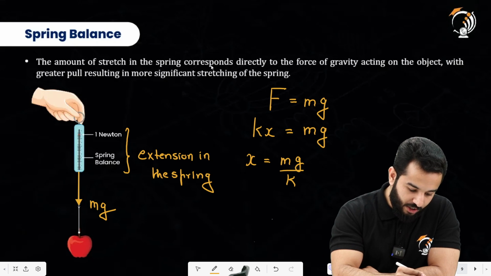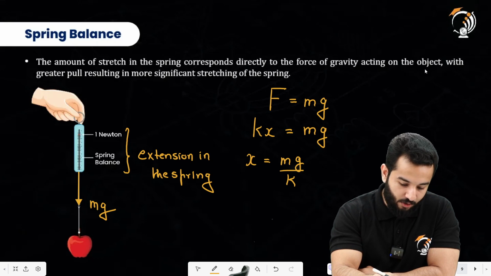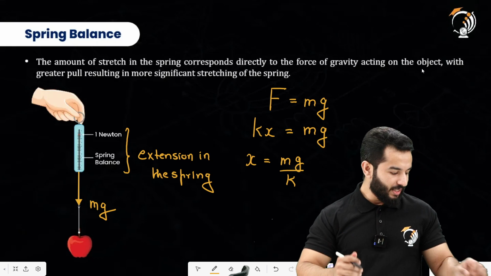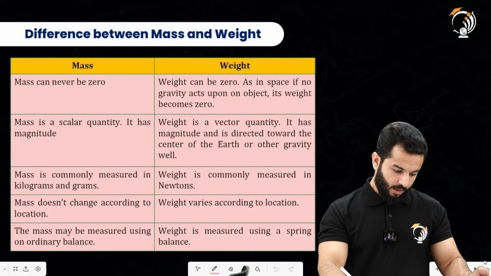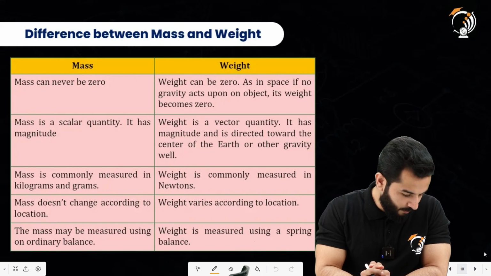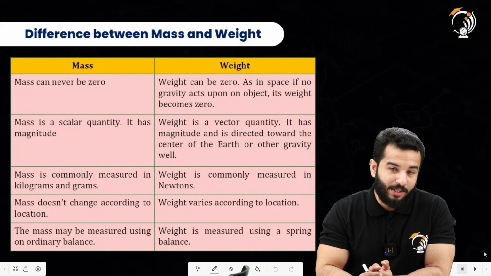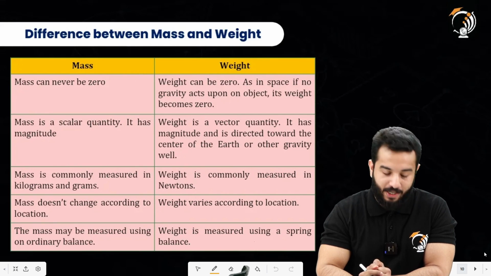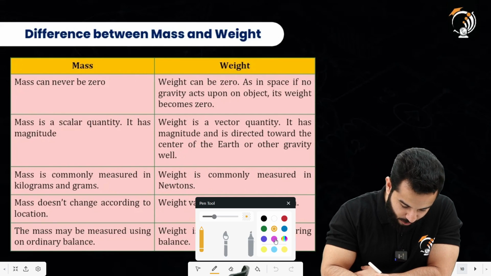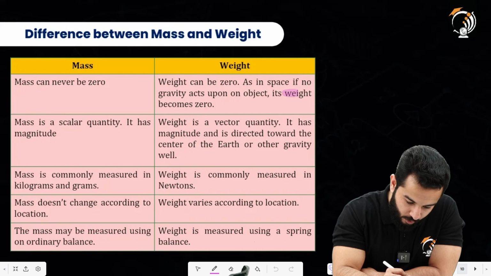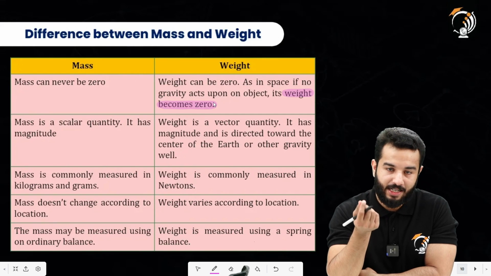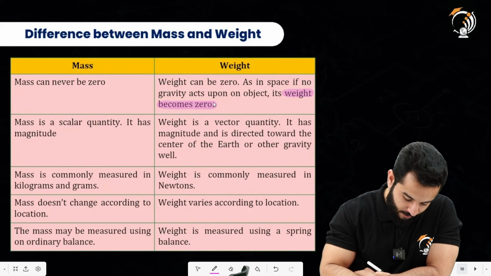So the amount of stretch in the spring corresponds directly to the force of gravity acting on the object, with greater pull resulting in more significant stretching of the spring, right? With this, let's move on. Now we have got the difference between mass and weight. So the first difference is mass can never be zero, right? Weight can be zero, as in space, no gravity acts upon the object, its weight becomes zero. So the first difference is quite easy to understand and very important also. It's very important to know that weight can be zero as it depends upon gravity. So if, let's say, the acceleration due to gravity is zero, then weight will become zero.